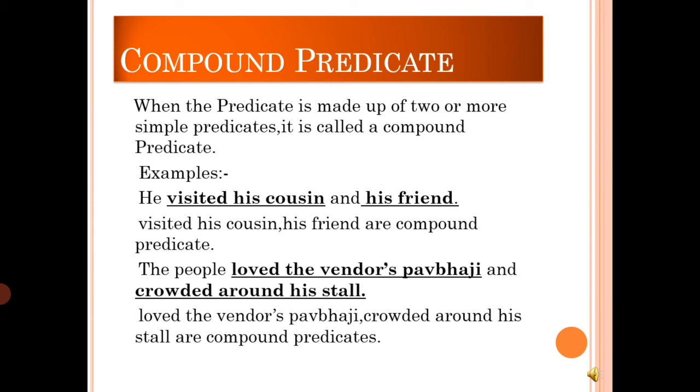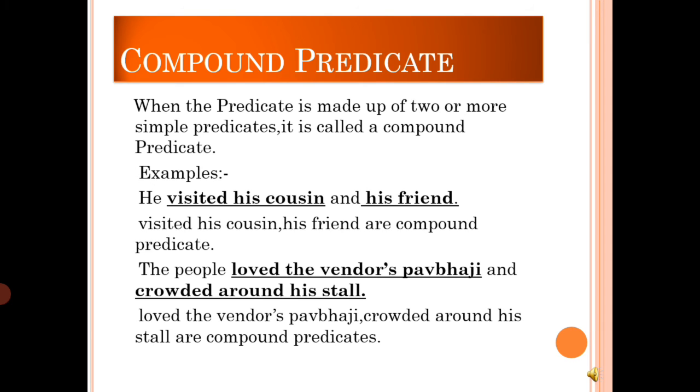Compound predicate, children, when the predicate is made up of two or more simple predicates, it is called a compound predicate. When we have two or more predicates in the sentence. Okay. And they share the same subject. The subject will be one in the sentence, but the predicates will be more than one.